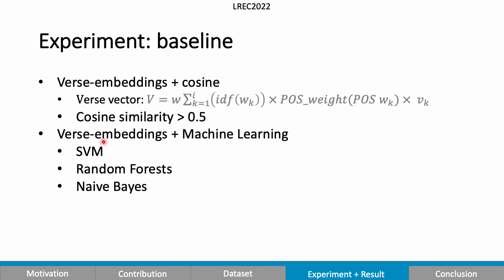Now the second baseline is using the verse embeddings to train different machine learning models that classify pairs as related and non-related. And the best performing model was random forest, which we incorporated in the results table in the next slide.